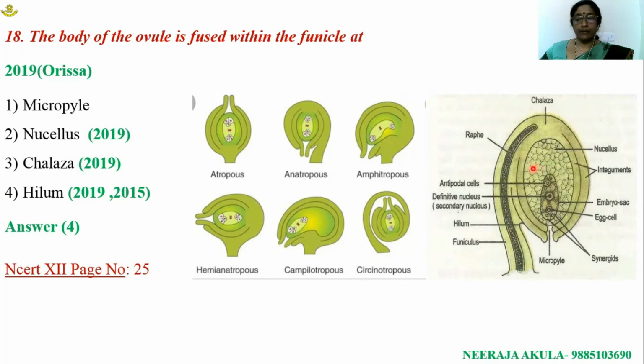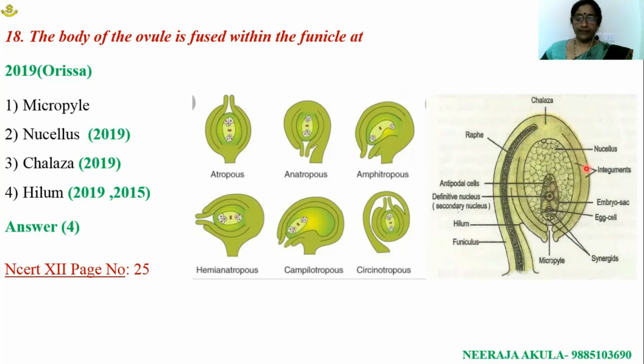Ovule is associated with the mass of cells known as nucellus. This nucellus is surrounded by two integuments, outer integument and inner integument. But these two integuments are not fused at one end and leave a small opening which is known as micropyle. This end of the ovule is known as the micropylar pole. Opposite to this micropylar pole, the chalazal pole is present.